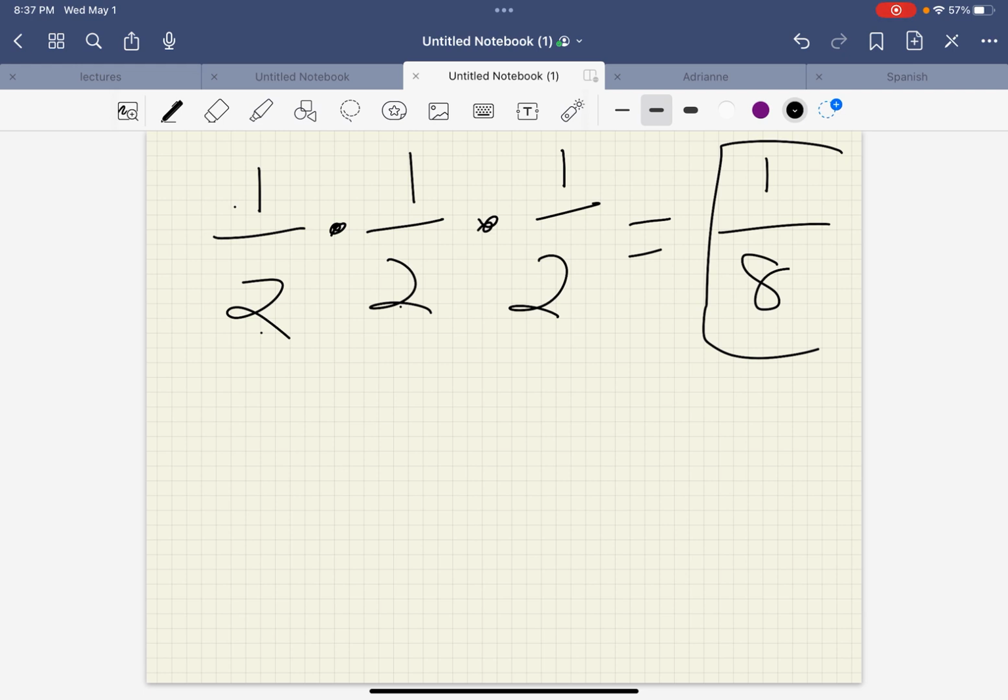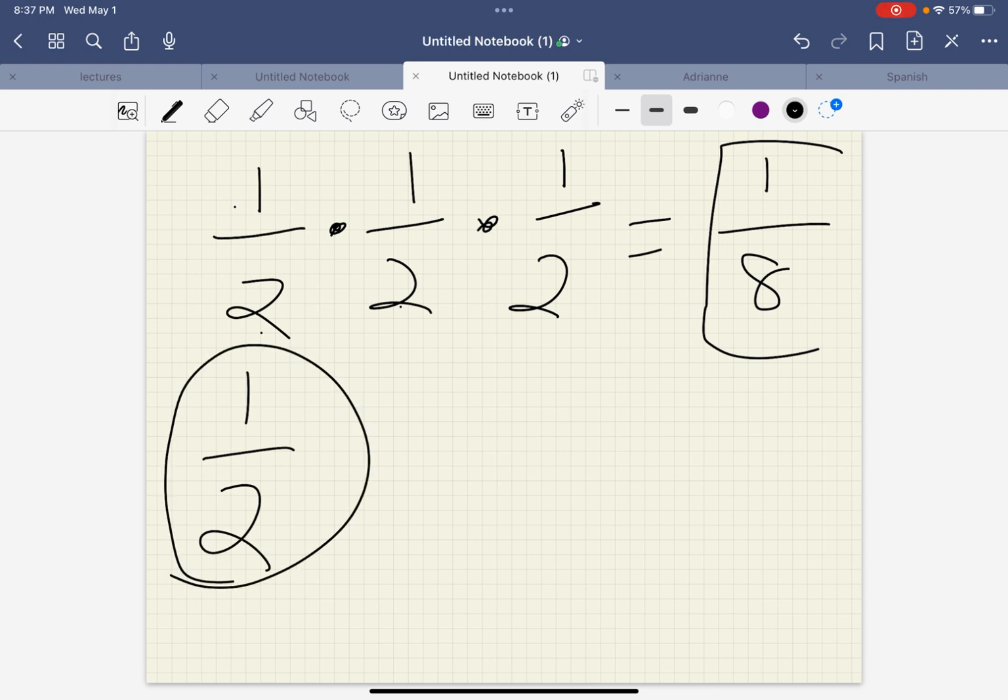So it doesn't matter what's already happened in the past. Forget about it. It's asking, I'm tossing a coin right now, what's the probability that it's going to come up heads on this toss? It's 1 out of 2. Is it tricky? Yes, you have to pay attention to that.